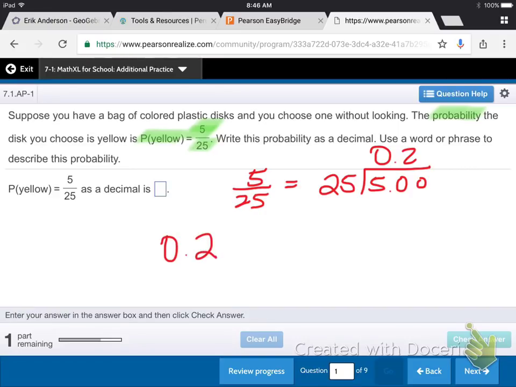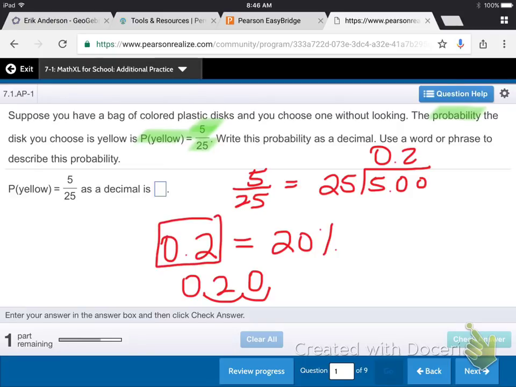Remember, probability is always expressed as a decimal between 0 and 1, or if we convert it into a percent, that means that we take the decimal 0.2 and we move the decimal 2 places to the right, and we fill in that empty space with a 0, so 0.2 is also 20%. But as a decimal, this would be our answer right here.